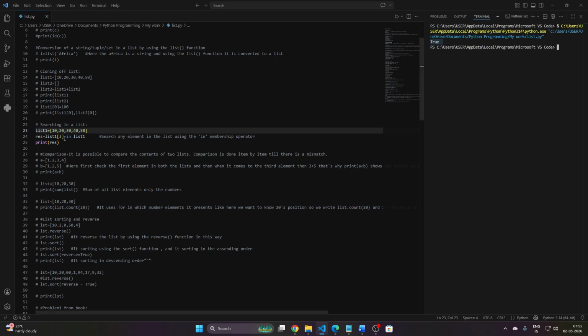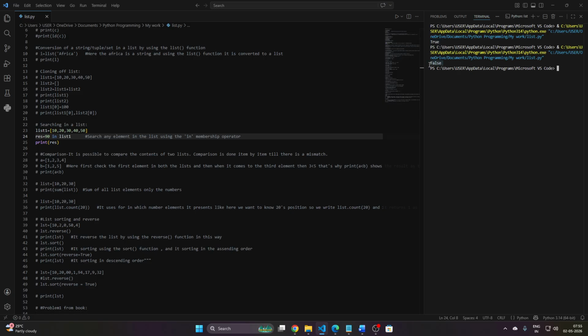Like if we wrote 90 in a list, then what is the actual output? It's false. 90 is not in list 1, so the compiler gives us false as an output. So that's how the in membership operator works, and that's how we can search for an element in a list.